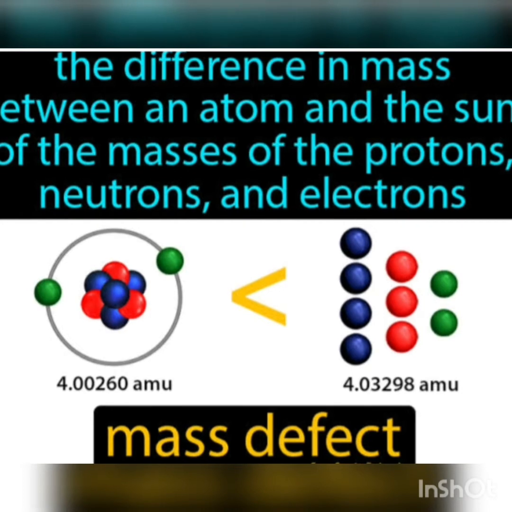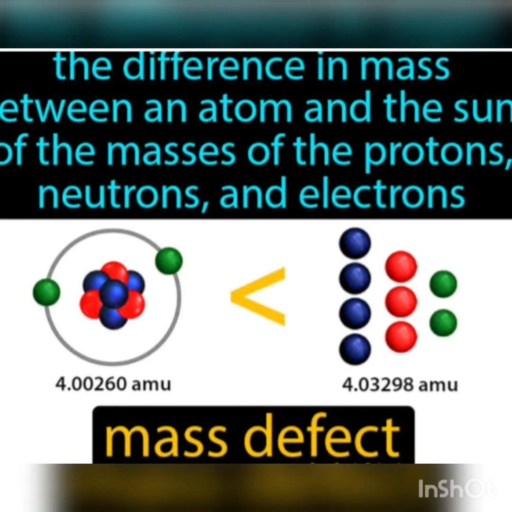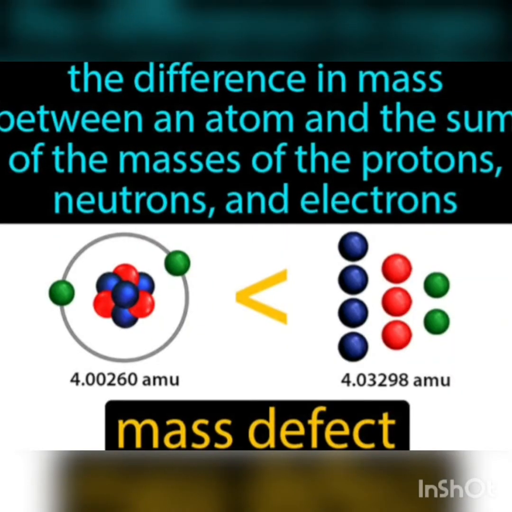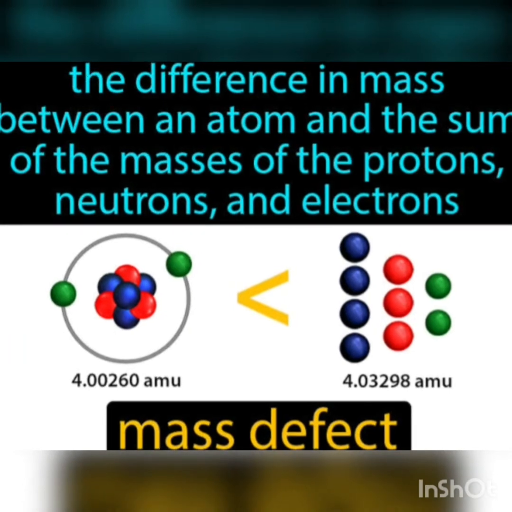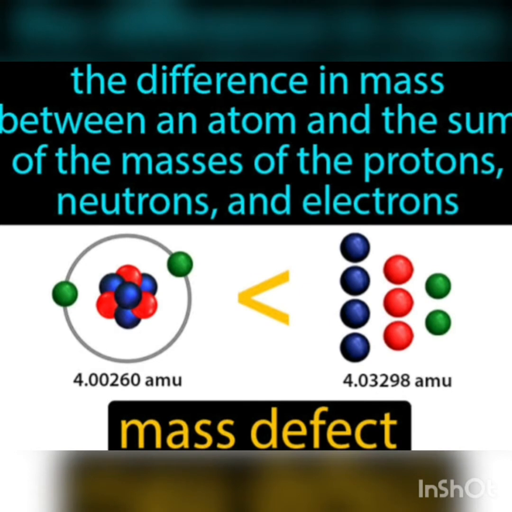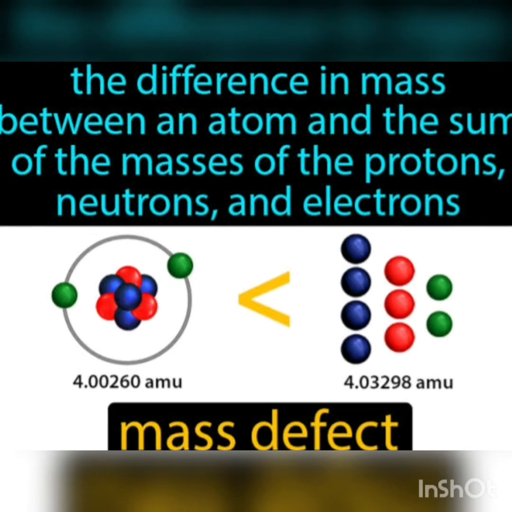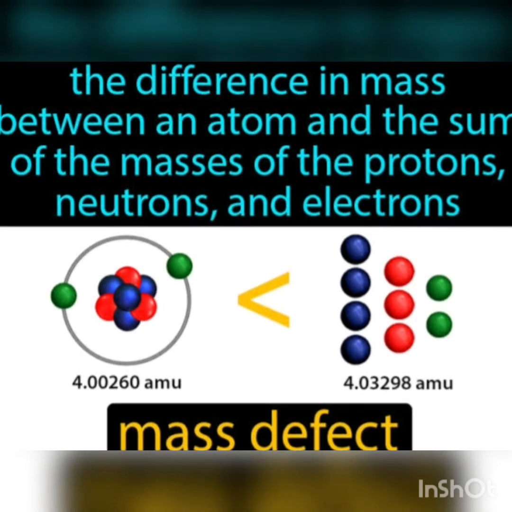Where is the defect in this mass? This difference in mass is termed as mass defect. The small missing mass disappears in the form of energy.